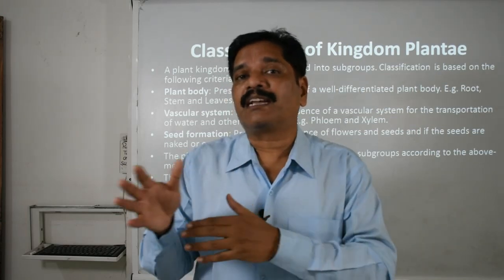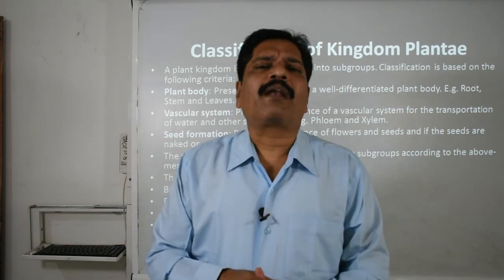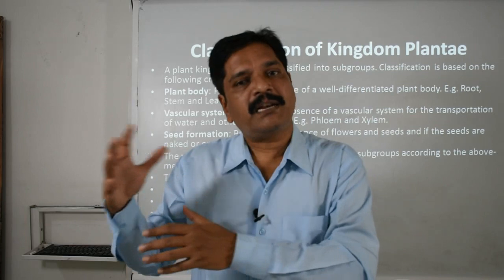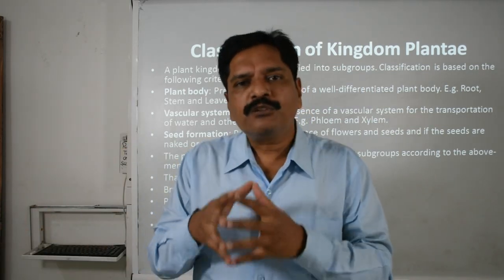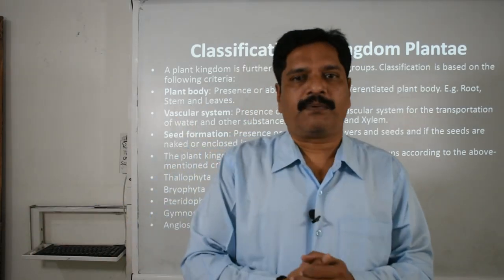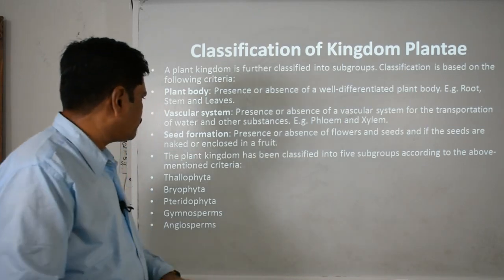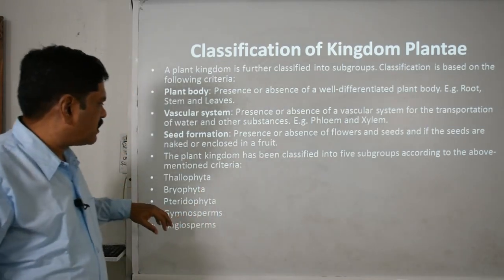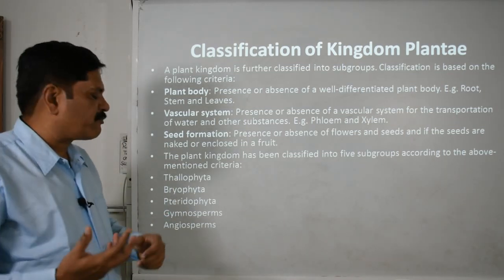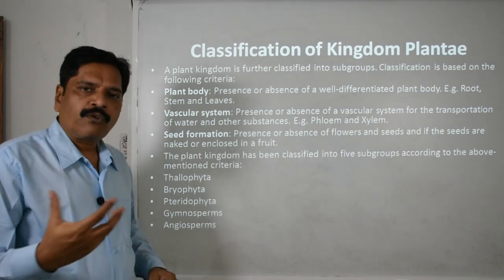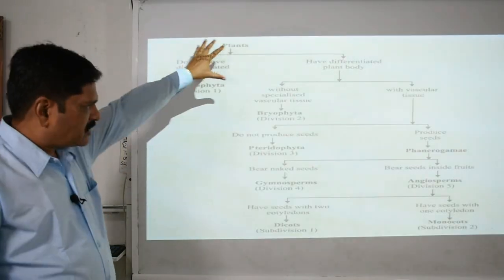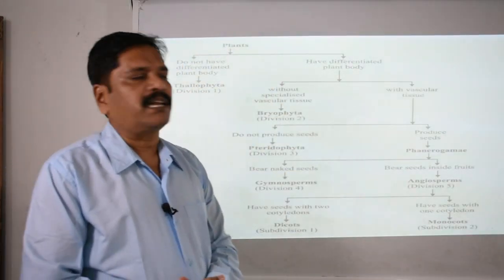One is gymnosperm and second is angiosperm. Basically, plants are divided into two categories, non-seeded plants and seeded plants. Then the seeded plants are further divided into two categories, the gymnosperm and the angiosperm: naked seed plants and seed coated plants. So this is the basic fact. Clear? In general, when we talk about plant classification, there are five categories: thallophytes, bryophytes, pteridophytes, gymnosperms and angiosperms. What their features are and how we can classify them, we will talk about later.